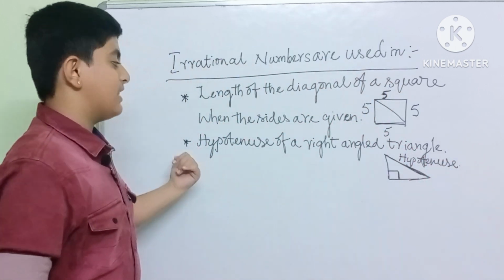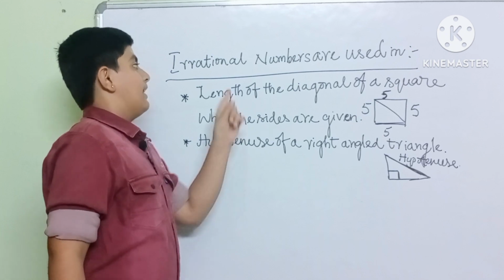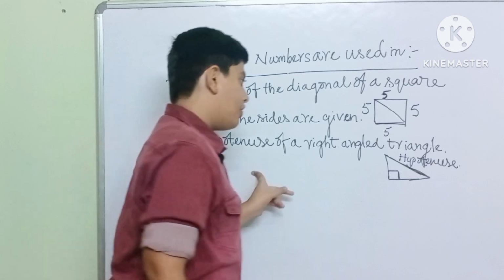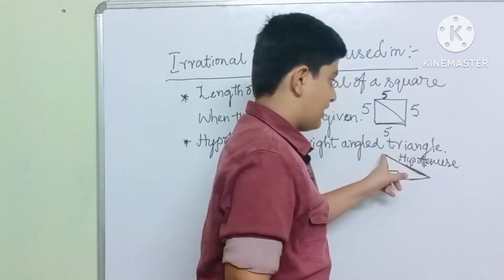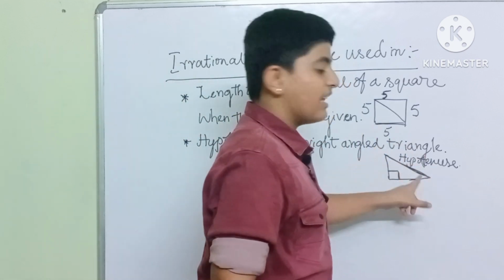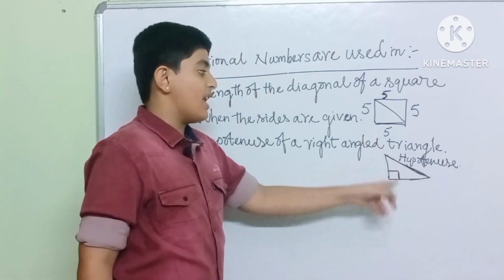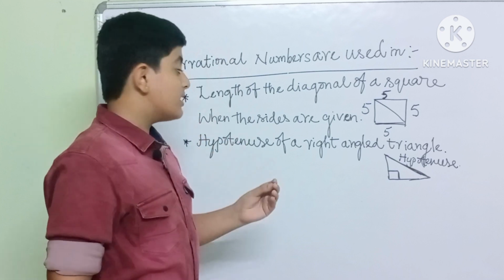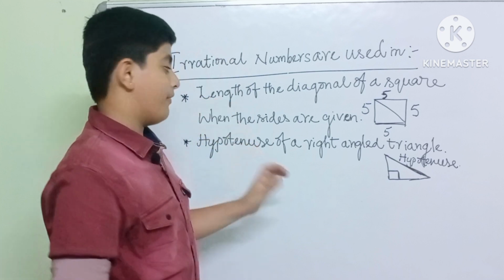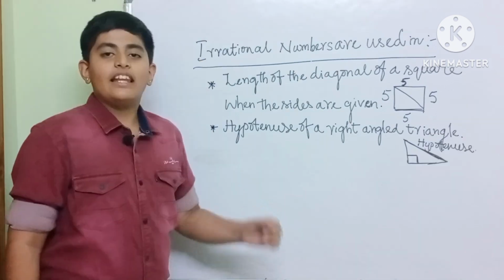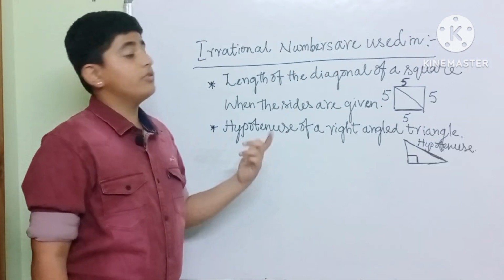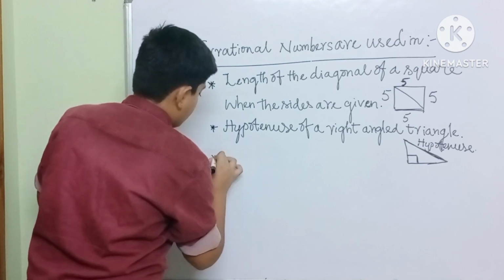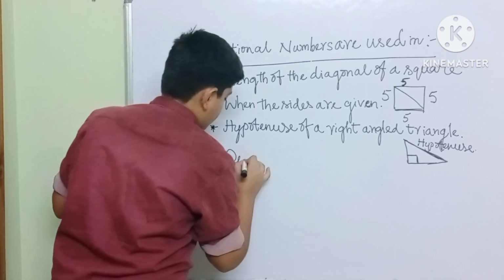This statement suggests that irrational numbers are used in finding the hypotenuse of a right angle triangle, that is this side, the largest side. Let me tell you the last use of irrational numbers.